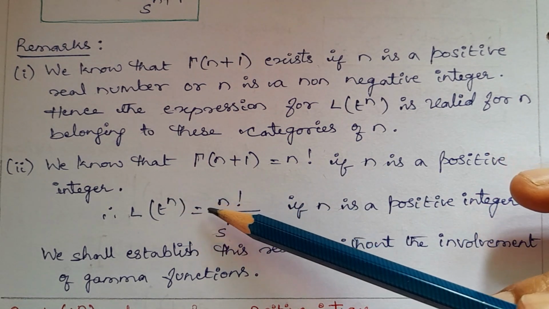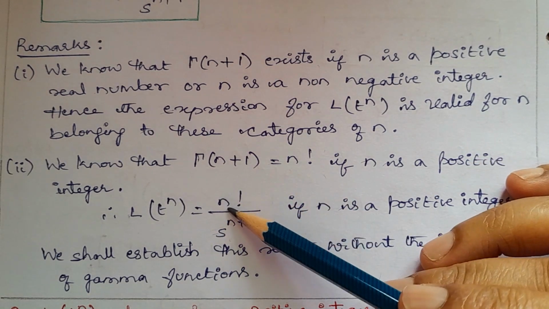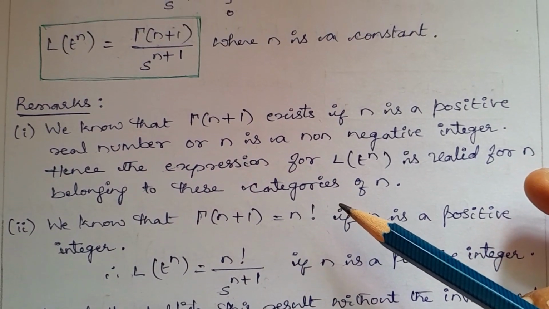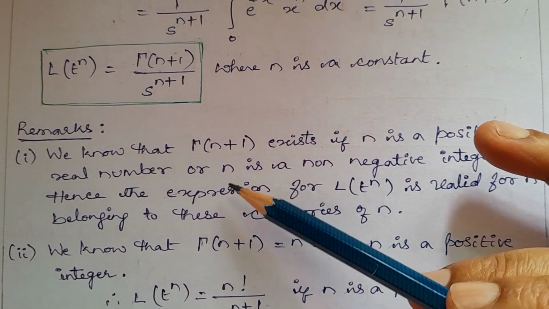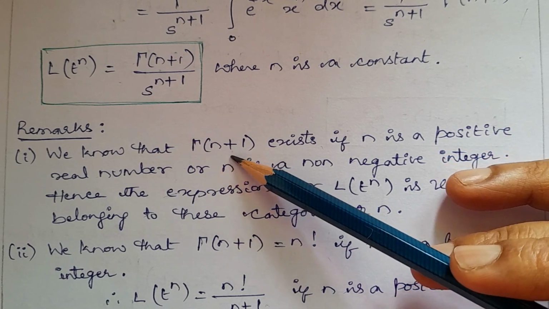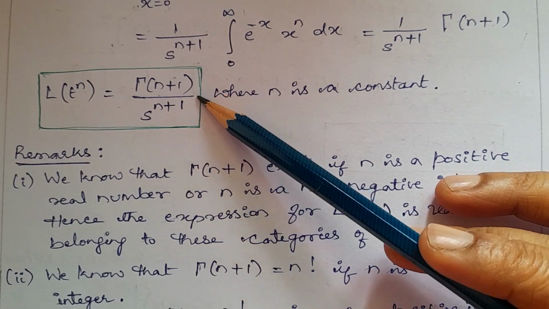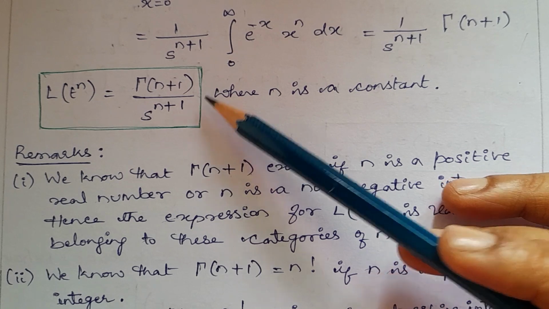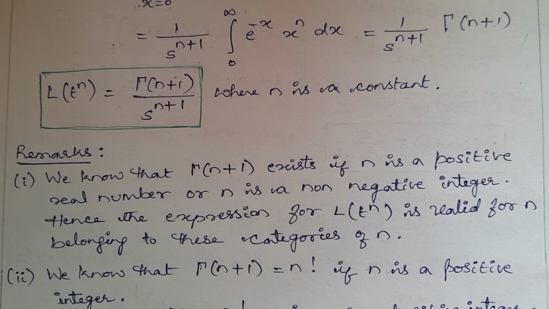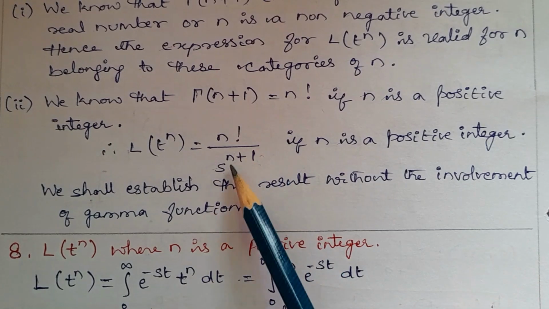For this, gamma is not needed, there is no necessity. If n is a positive integer, directly you should write n factorial divided by s power of n plus 1. If it is a positive real number, not an integer, then gamma of n plus 1 divided by s power of n plus 1. So use this formula if it is not an integer, like other values, and if it is a positive integer, use this formula.